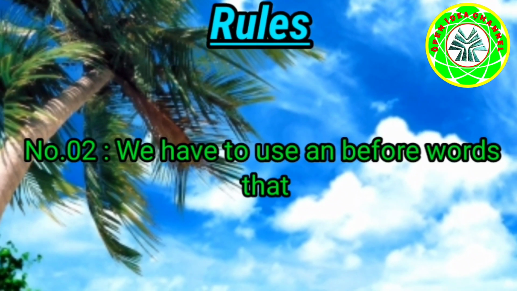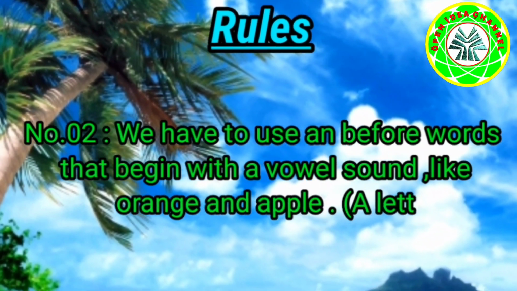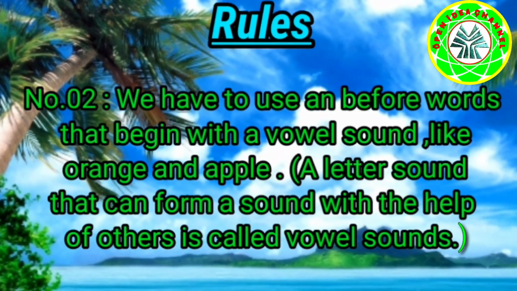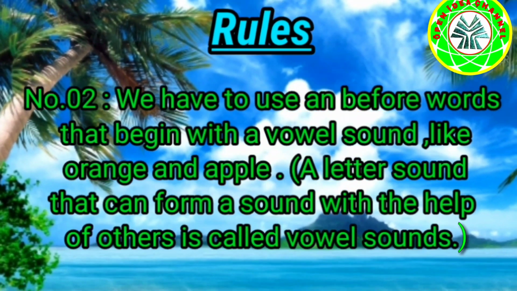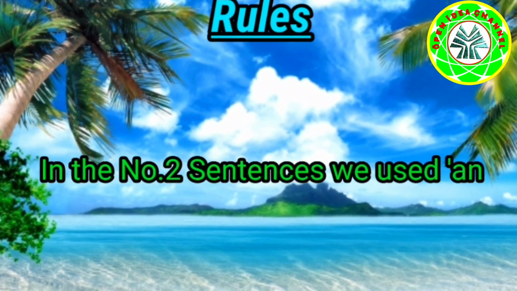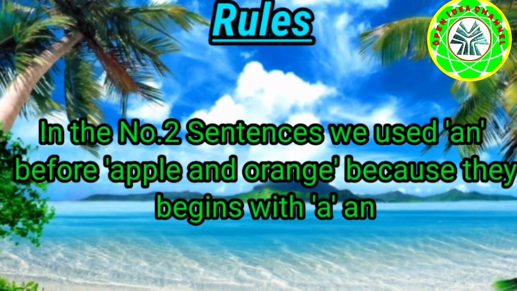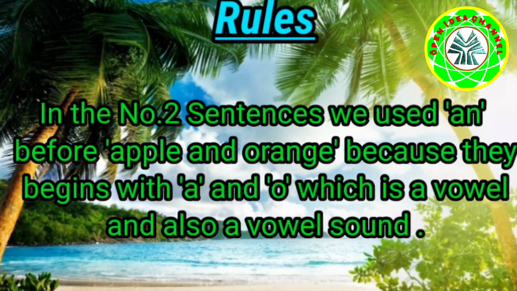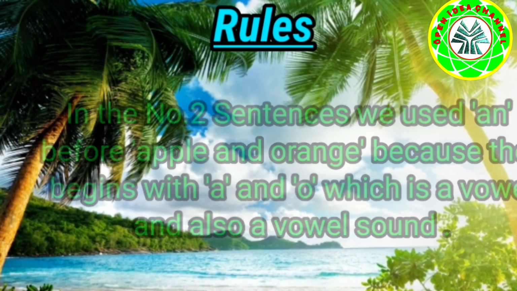Number 2. We have to use an before words that begin with a vowel sound, like orange and apple. A letter sound that can form a sound with the help of others is called a vowel sound. In the number 2 sentence, we used an before the words apple and orange because they begin with A and O, which are vowels and also vowel sounds.